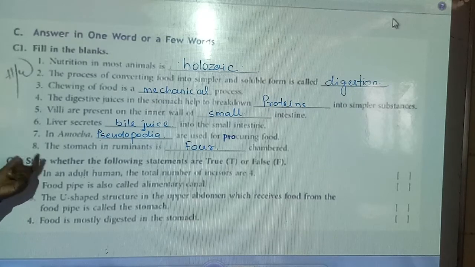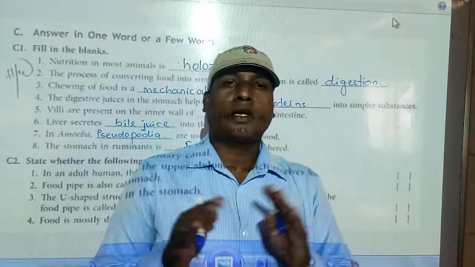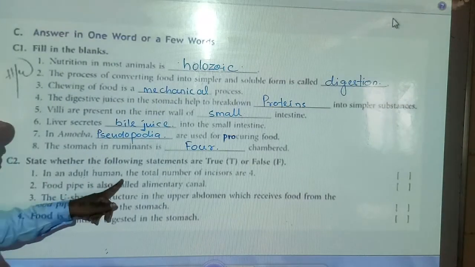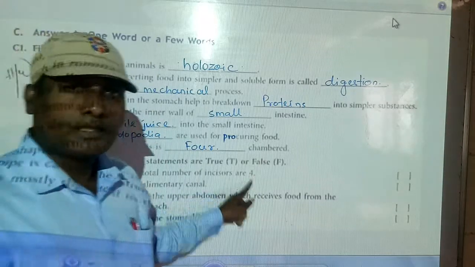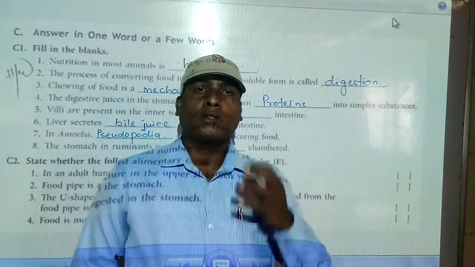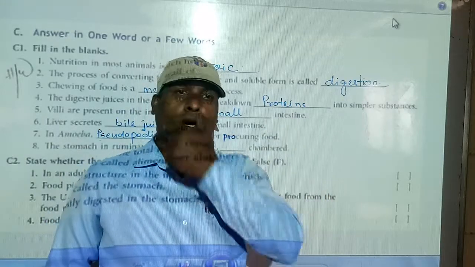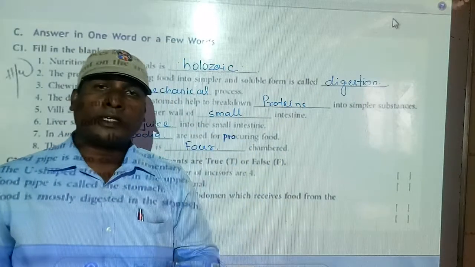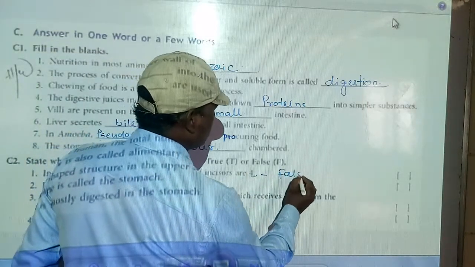Now we will discuss section C2, state whether the following statements are true or false. Observe the first question: in an adult human, the total number of incisors is 4. Is it correct? No, because an adult human has 4 incisors in the upper jaw and 4 in the lower jaw. That means a total of 8 incisors. But it is given as 4, so it is false.